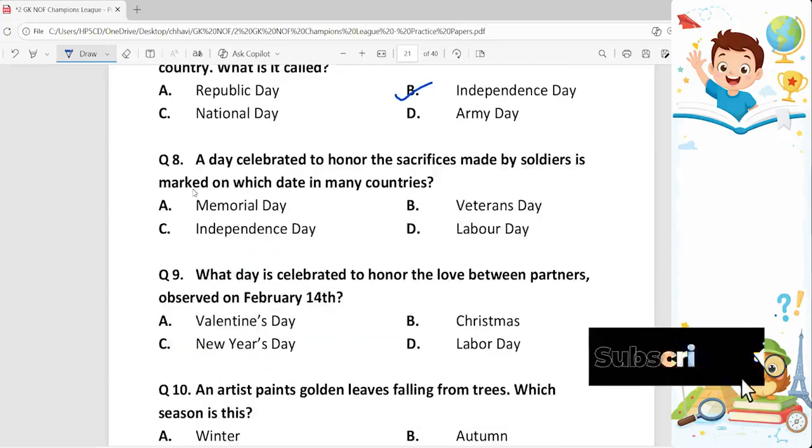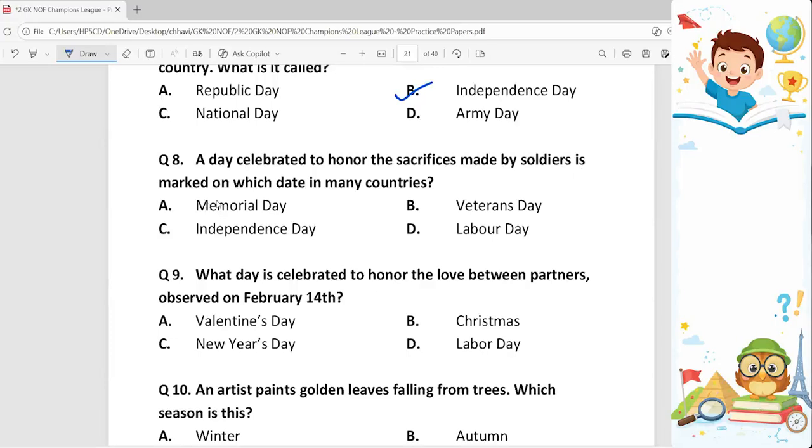Okay. Question number 8. A day celebrated to honor the sacrifices made by soldiers is marked on which date in many countries? It is marked as Veterans Day, option B, in many countries, because it is a day to honor all those who have served in the military, acknowledging their sacrifices.